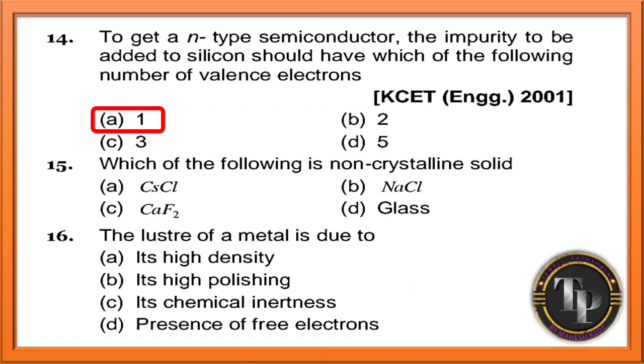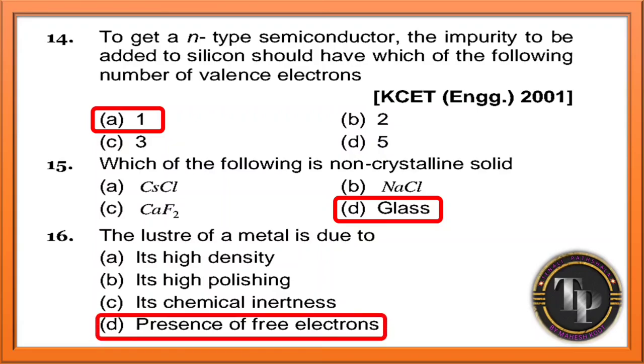Which of the following is not a crystalline solid, they are asking. Answer is option D, glass. Glass is an example of a non-crystalline solid. Question number 16. The luster of metal is due to presence of free electrons. Option D is the correct answer. The luster of metal is due to presence of free electrons.